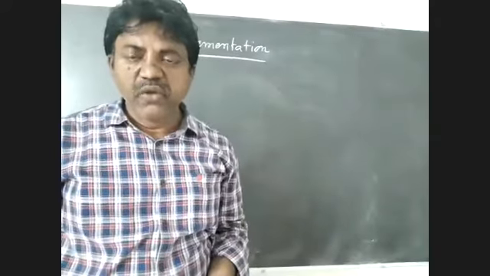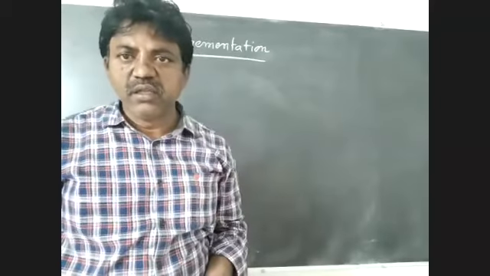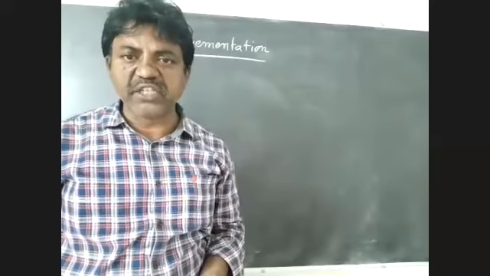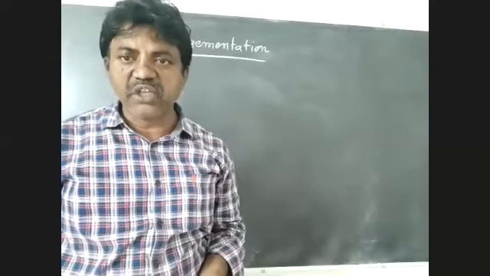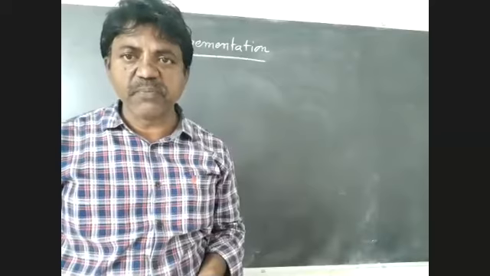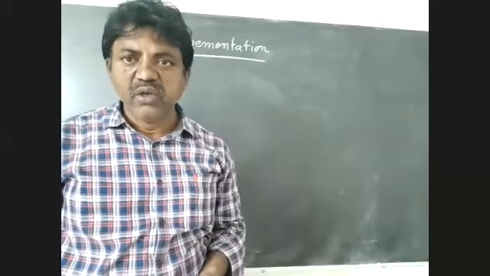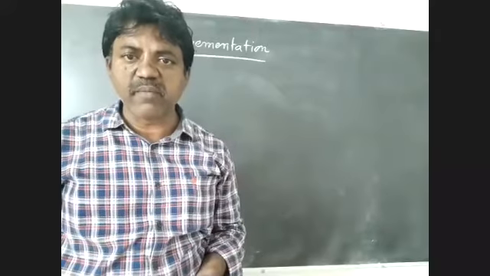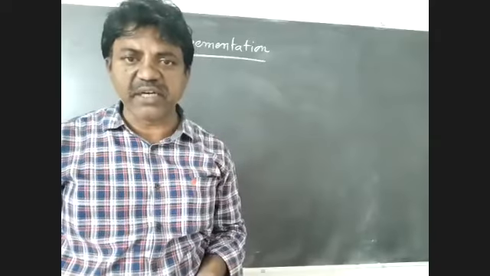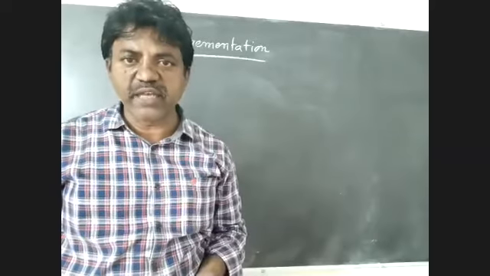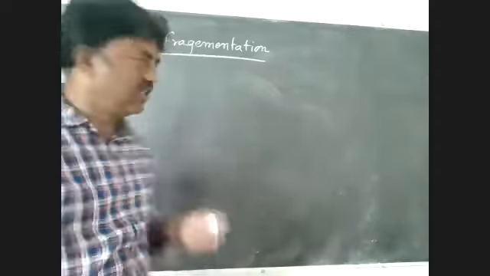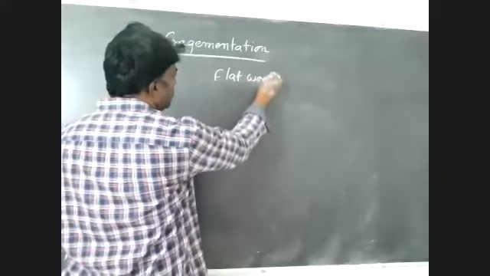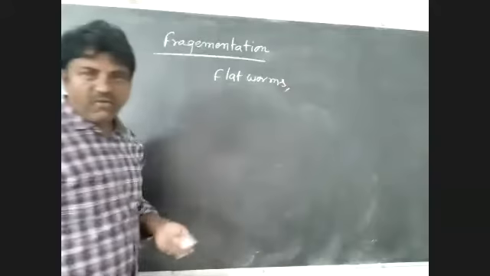Very important. The process of asexual reproduction through fragmentation is most common in organisms having simple organization. This is the most common type of asexual reproduction, that is fragmentation. Give suitable example organisms for this. Number one, flatworms.